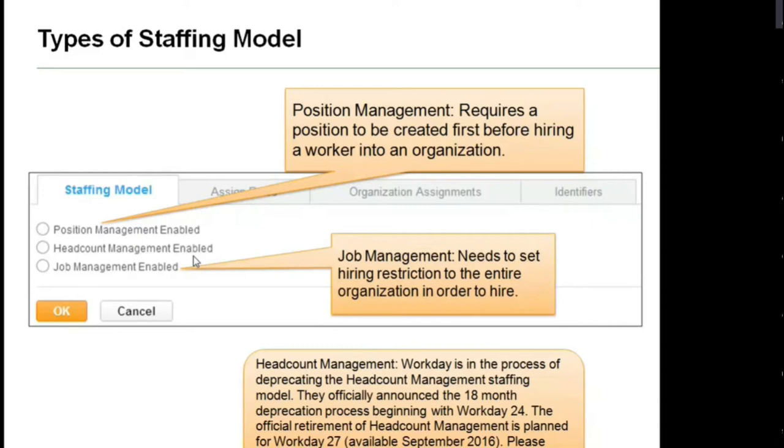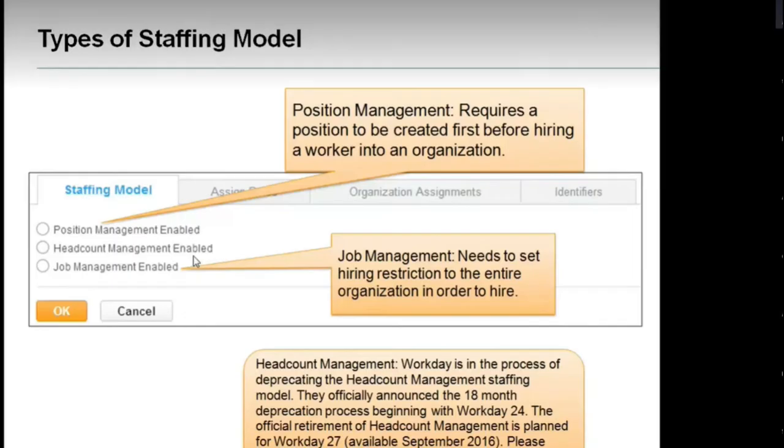Now friends, I told you, we just remember two examples. We can remember the staffing model easily. So the examples go as such. You can listen like a story. Now example one is for position management.